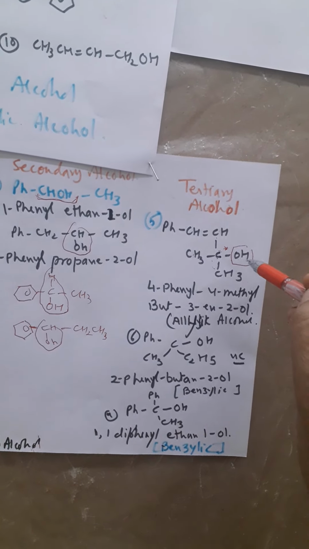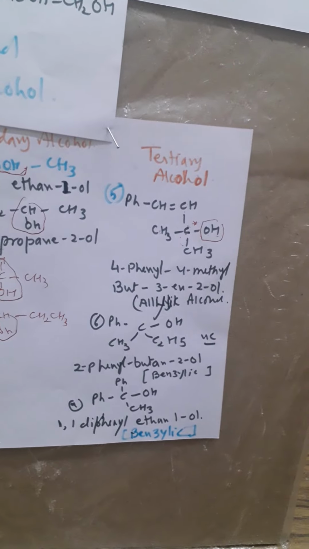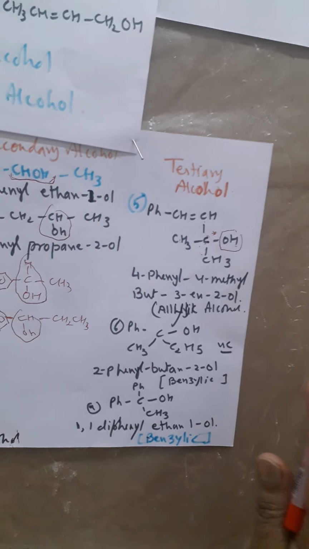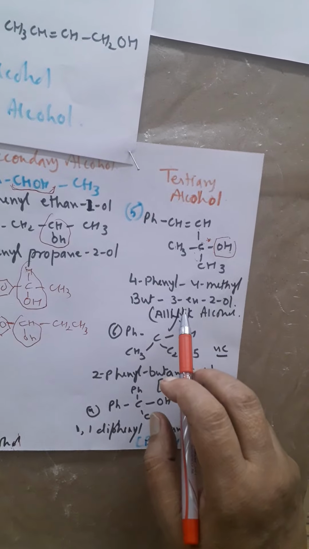So the OH group present in the carbon chain, we call it alcohol. It can be phenol, it can be allylic alcohol, it can be benzylic alcohol. We will discuss it later on. First of all, you should know what is primary alcohol, secondary alcohol and tertiary alcohol. Okay, so it is 4-phenyl 4-methyl but-3-ene-2-ol.